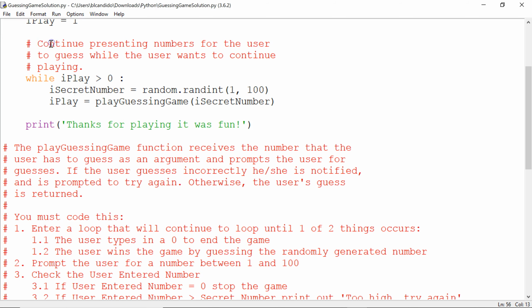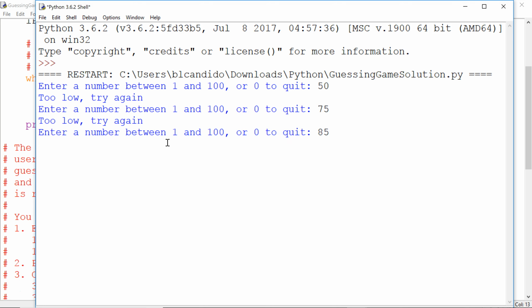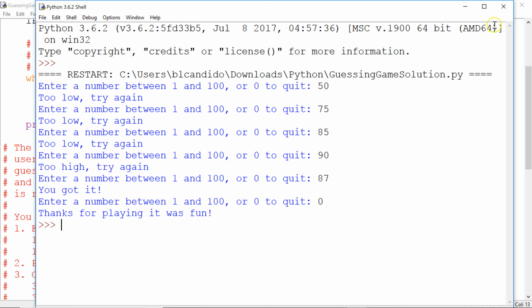So let's play the game. I'm going to try 50. And it says I'm too low. I'm going to do 75. Too low. I'm going to do 85. Too low. I'm going to do 90. Too high. So I know it's between 85 and 90. I'm going to use my programming logic and say 87. And I got it. I hit 0. Program is over. And we did it.